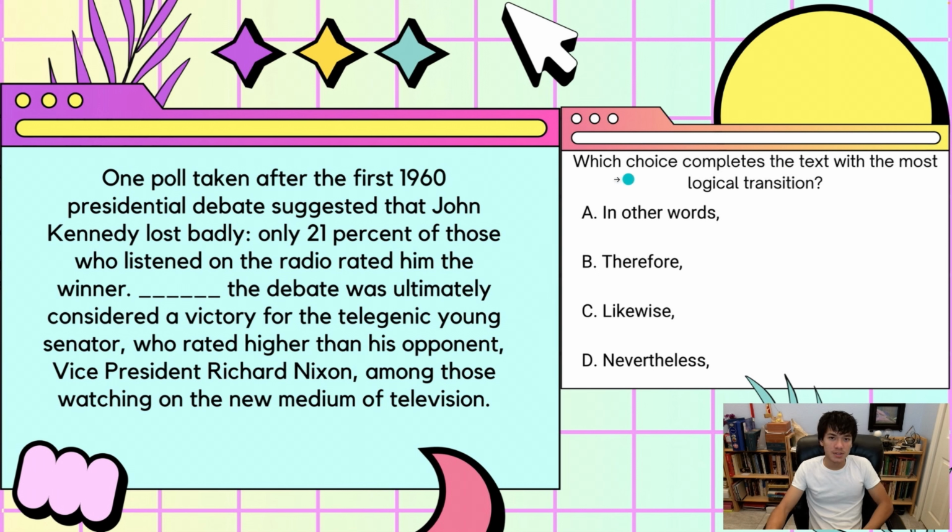So, let's just first of all take a second and look at what the ideas here are. The first idea here says that John Kennedy lost badly. And then the second one says that he still was considered the victor of the debate because he rated higher than his opponent. So we can see here that there is a contrast. We're going from he didn't look very well to he did win anyway. So which of these transition phrases would correctly get that idea across?